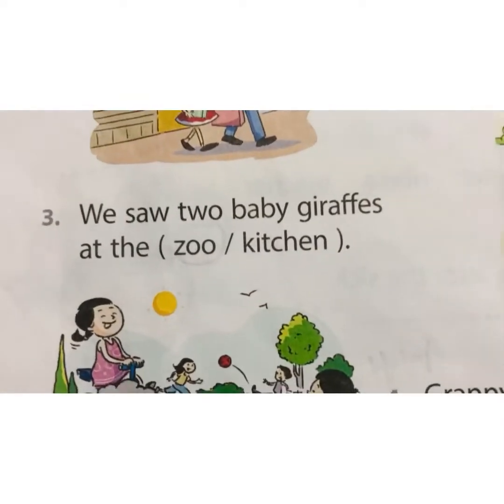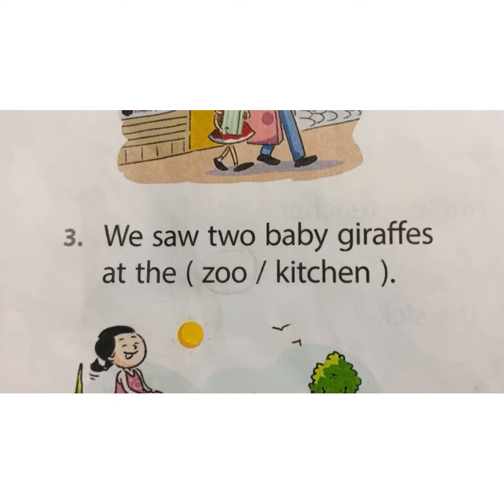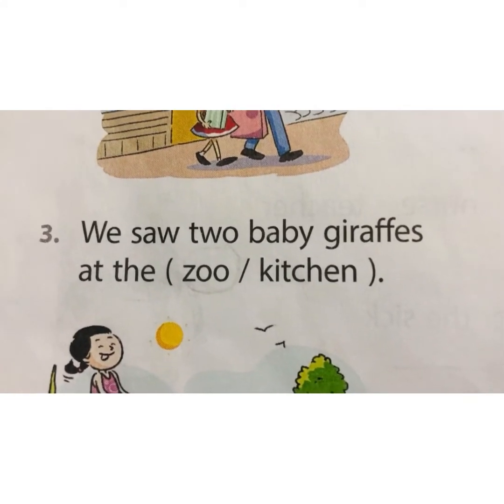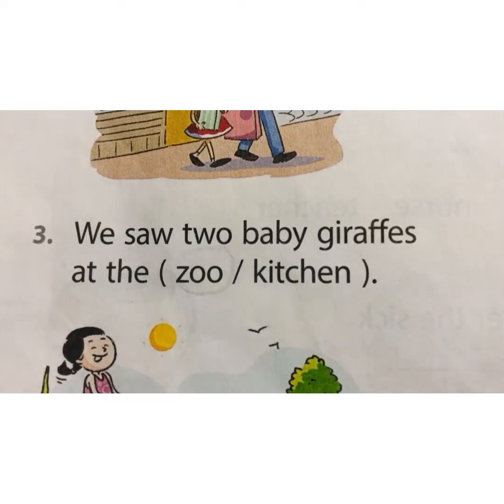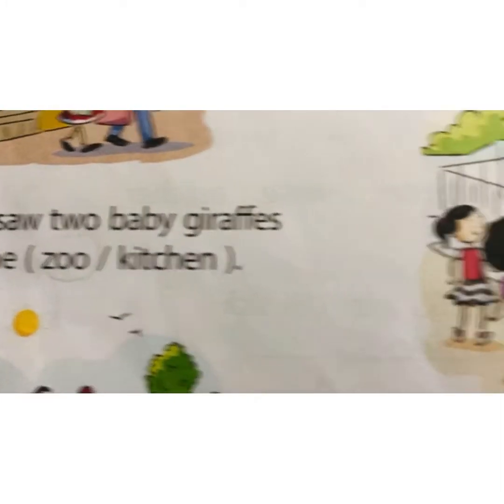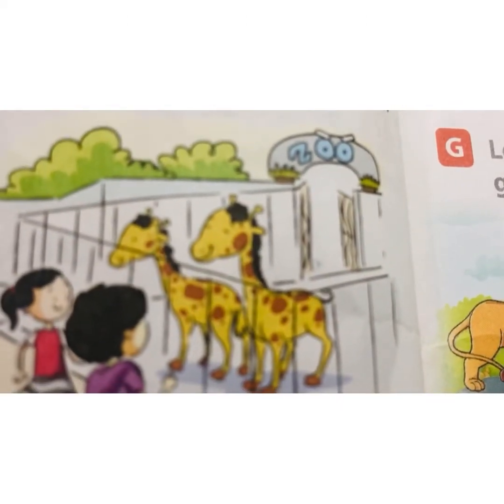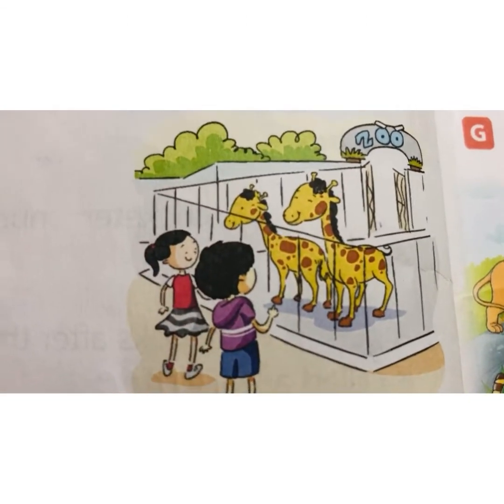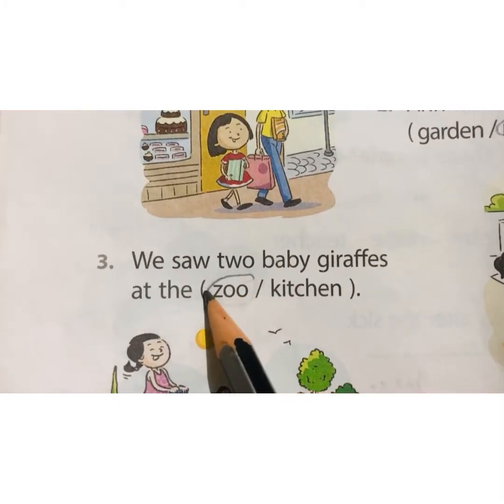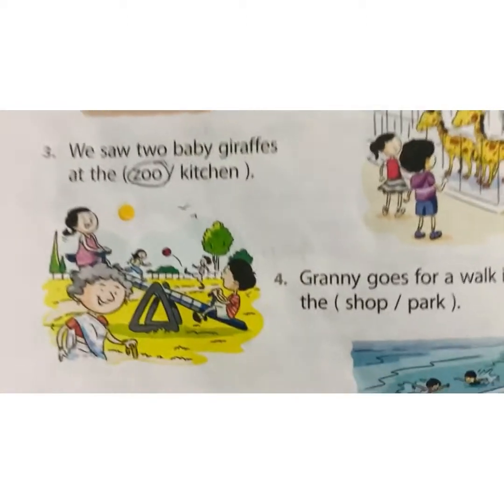Third, we saw two baby giraffes at the... Where do we see animals? In the kitchen or at the zoo? Zoo, obviously. We will see in this picture also. This is a zoo. So the correct option will be zoo. We saw two baby giraffes at the zoo.